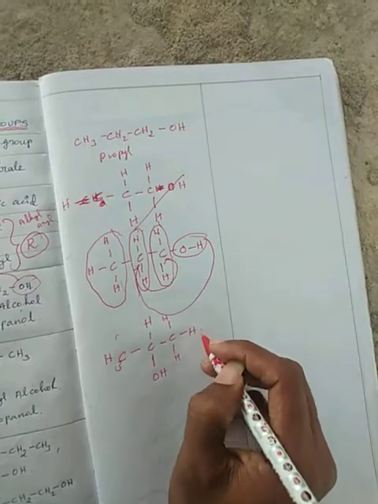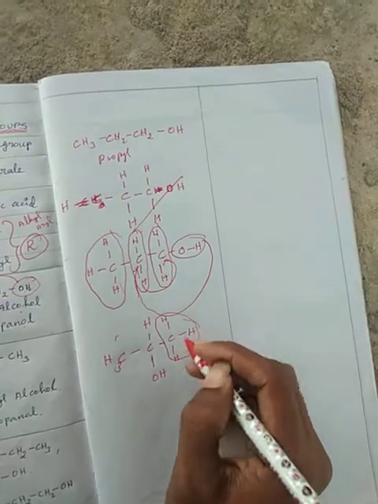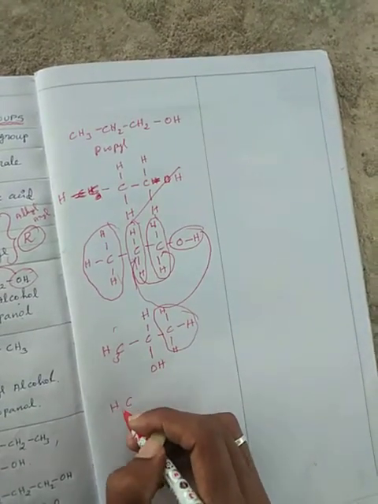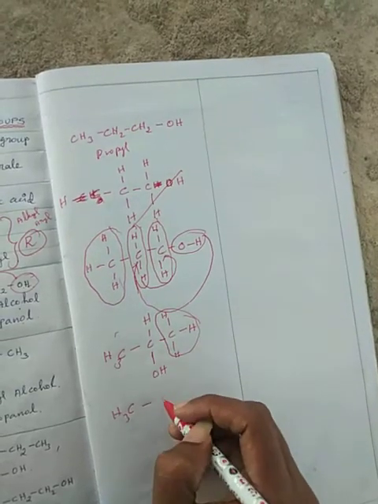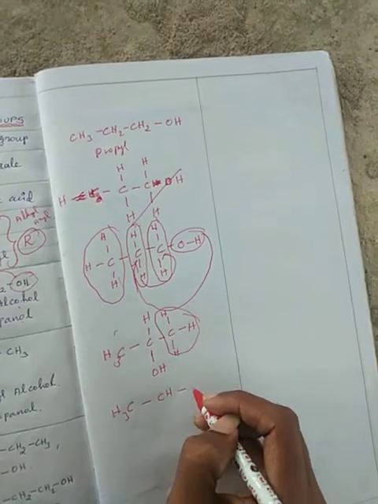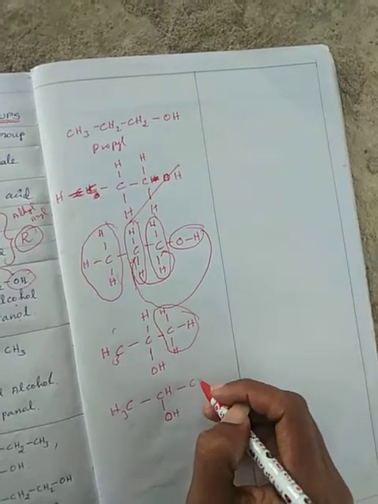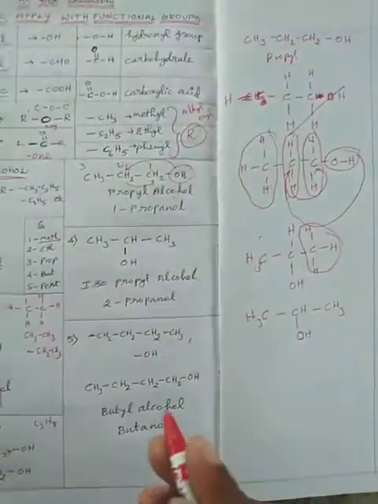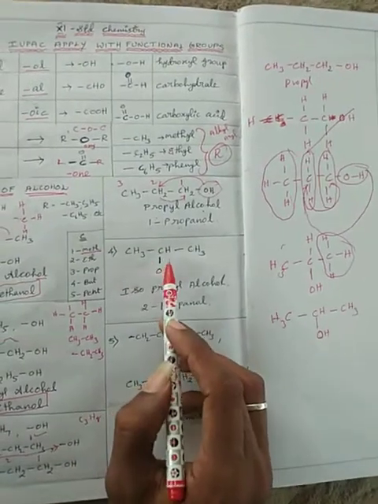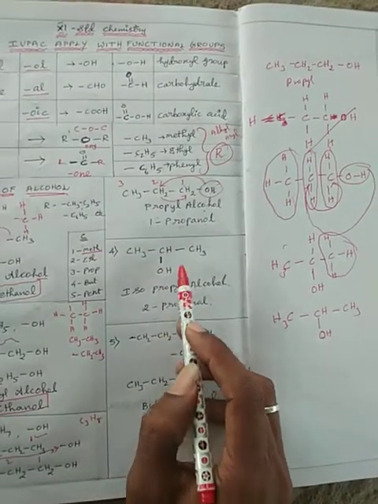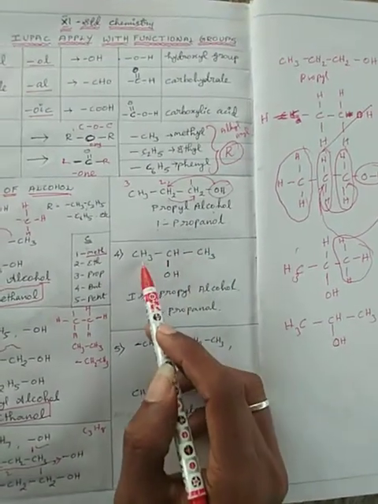This is a CH3. So short form CH3 bond, short one CH and bond OH, CH3. This is CH3 CH bond OH CH3, a 3 carbon group.